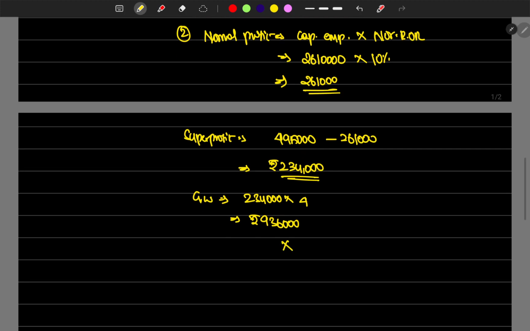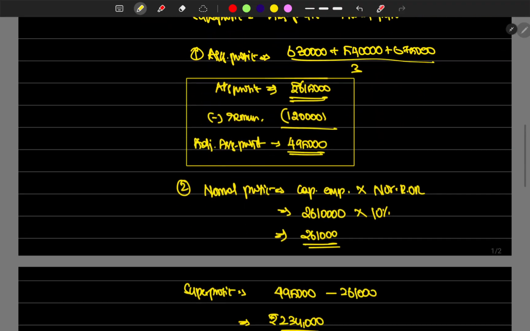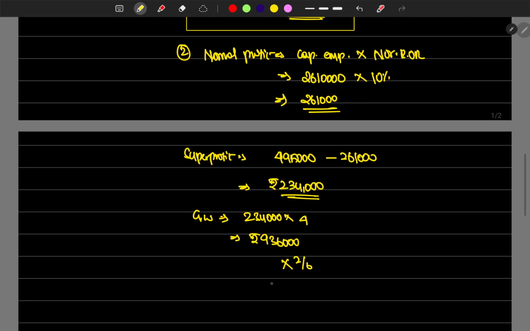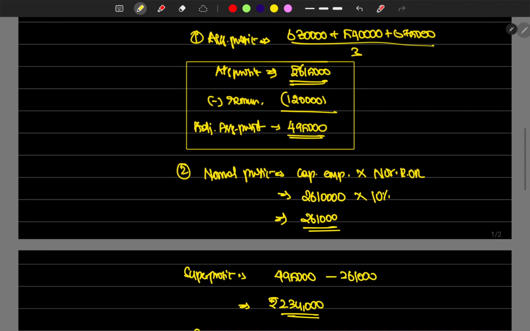So we found out the goodwill. What's the share of retiring partner? 2 by 6 is the share of retiring partner, which is rupees 3,12,000 worth of goodwill, Y's share of goodwill. Okay, then we have to split it as per gaining ratio. What's the gaining ratio? Gaining ratio is 6:10.